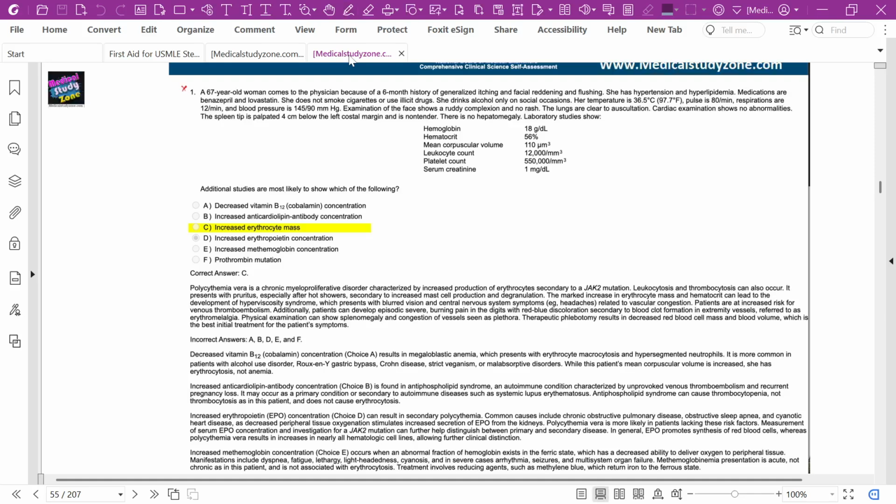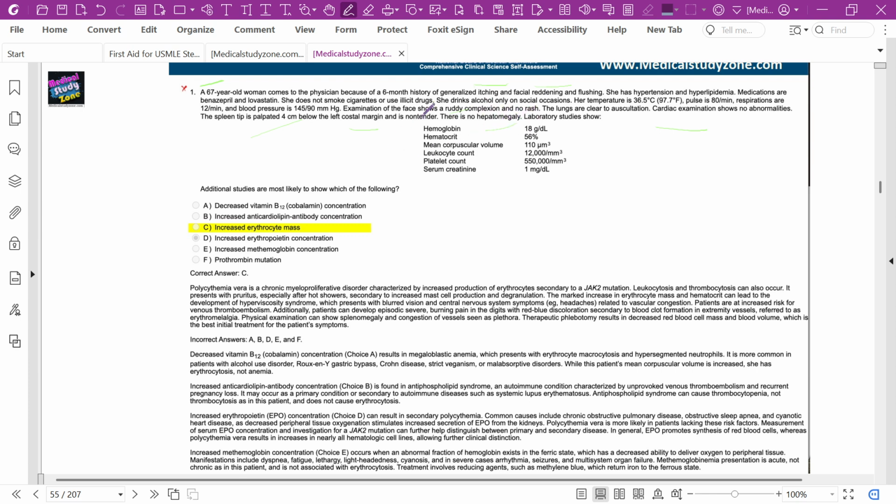Okay, look here. In this question, what we found. A 67-year-old woman with a 6-month history of generalized itching and facial flushing. Okay, good. Blood pressure is 145/90. There is ruddy complexion, no rash. The splenic tip is palpated 4 centimeters below the left costal margin.